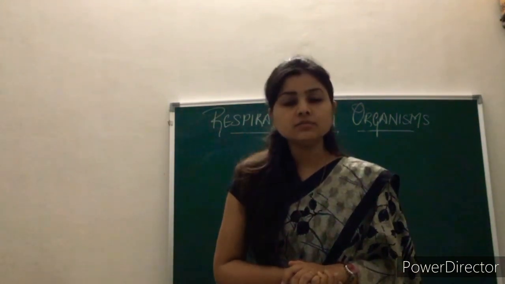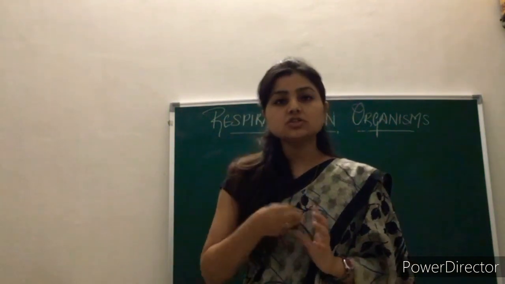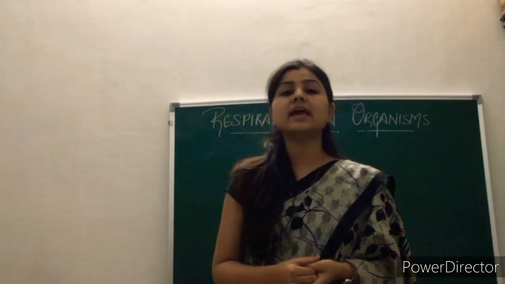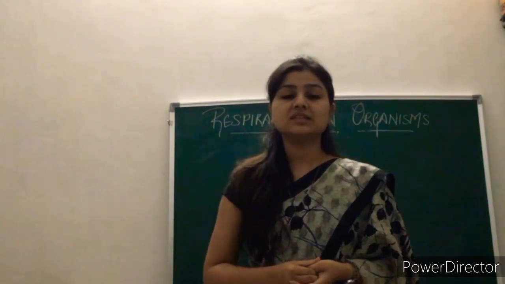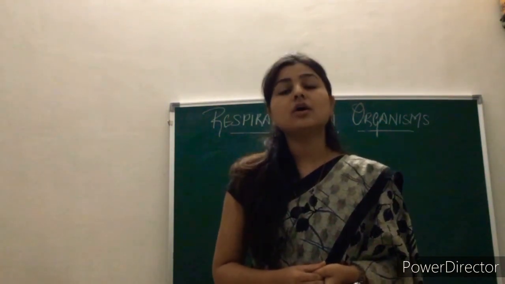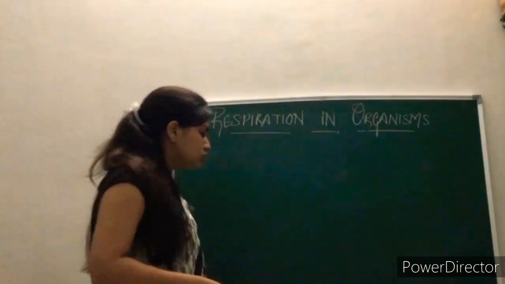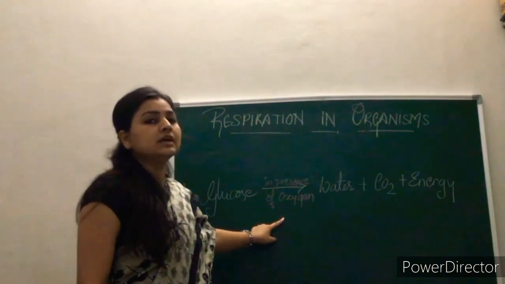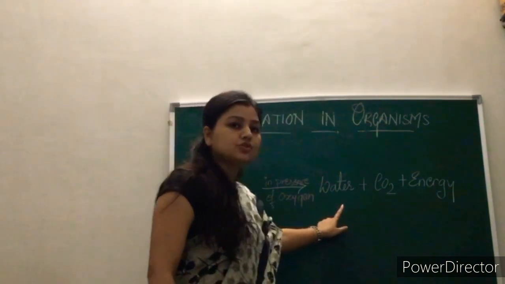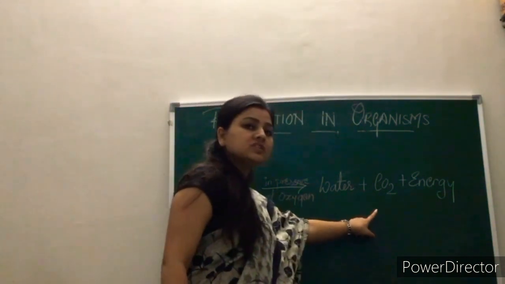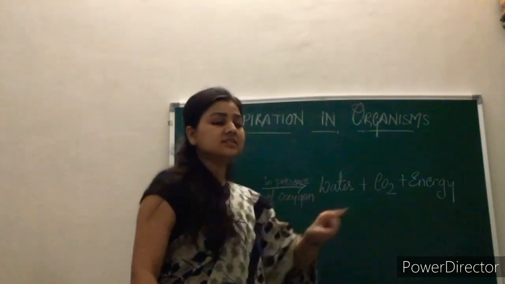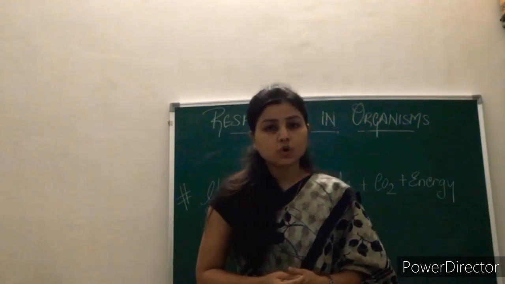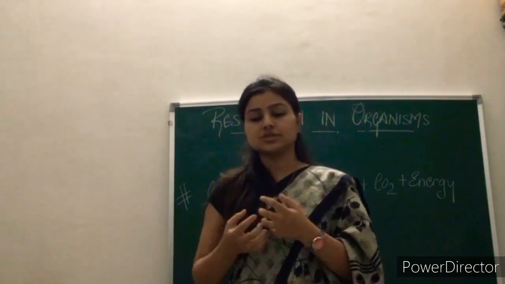The organisms which use oxygen to break down glucose to get energy are called aerobic, or we say this process is aerobic respiration. So the glucose in the presence of oxygen gets broken down into water, carbon dioxide, and energy, and this is how energy is released from glucose with the help of oxygen.